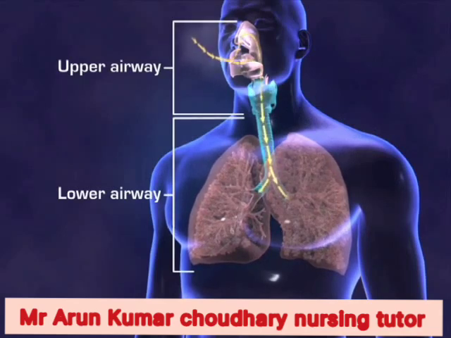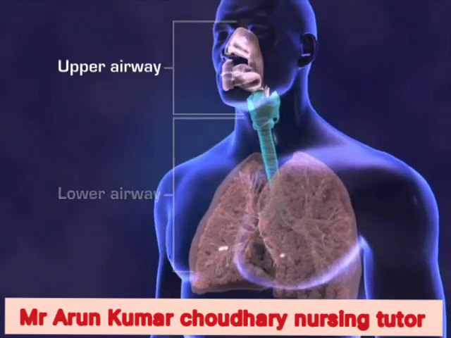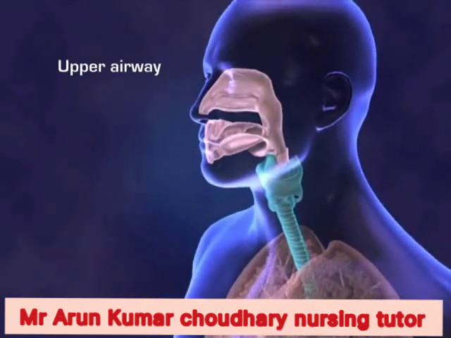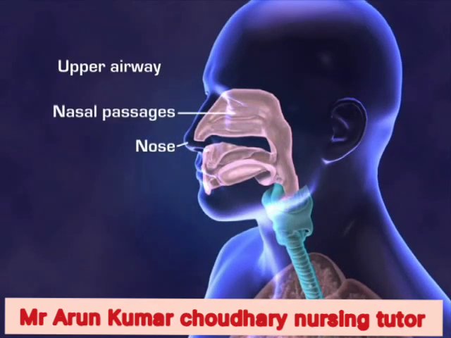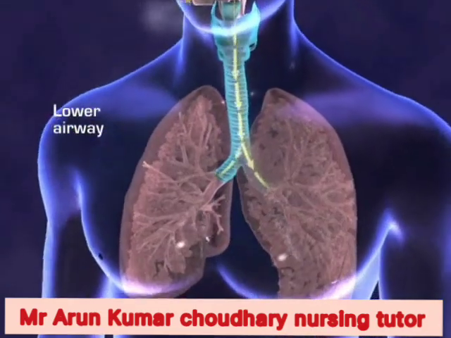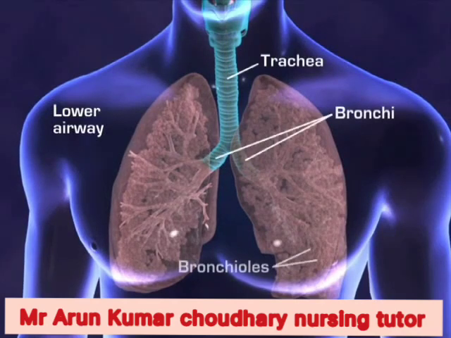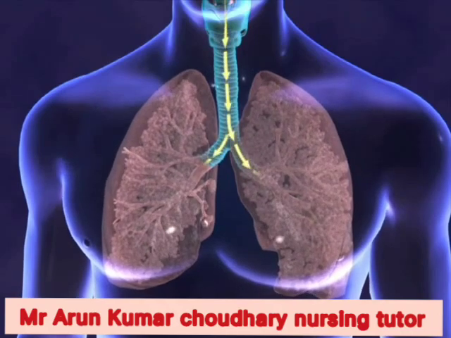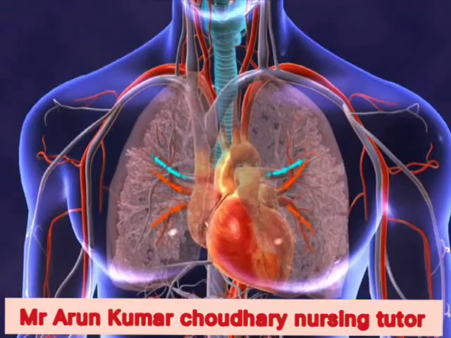Ventilation is the movement of air from the atmosphere into and out of the lungs. Air must be taken in through the upper airway passages, comprising the nose, nasal passages, mouth, pharynx, and larynx. The air then proceeds from there into the lower airway, consisting of the trachea, the bronchi, and bronchioles of the lungs. The process of taking air in is called inspiration. Perfusion is the movement of blood through the lungs.